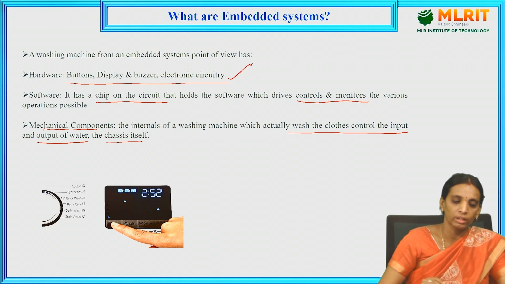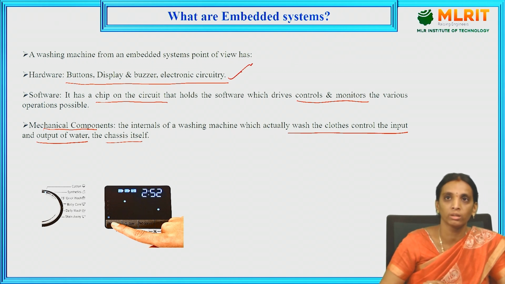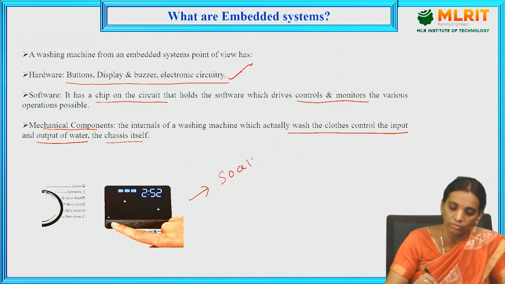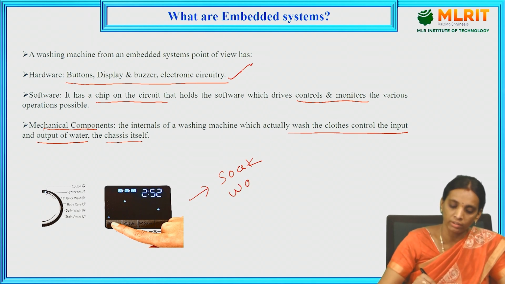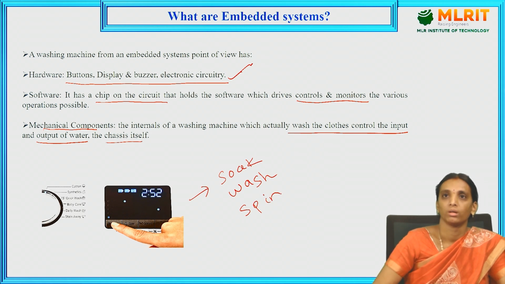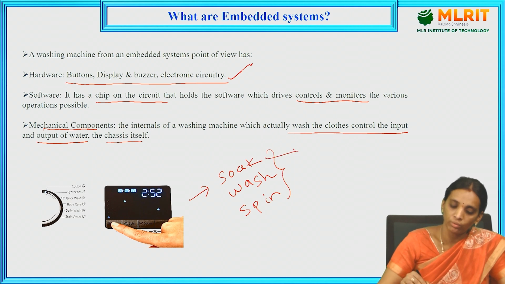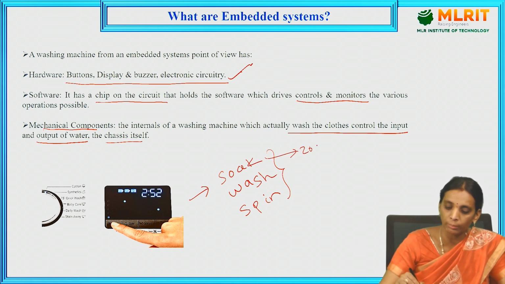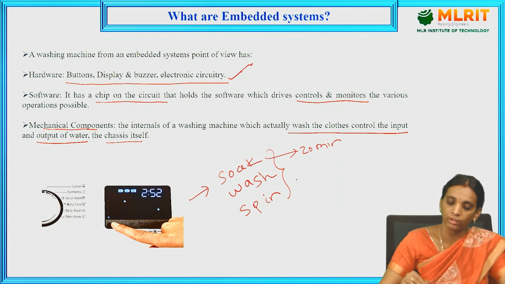So what are the specific rules fixed for the washing machine? We know that for the washing machine there are some specific operations. First we need to soak the clothes. After that we need to wash. After that we need to spin. These are the three basic operations performed in the washing machine. First we need to soak the clothes for some time period, 20 minutes. After that we go for wash for 15 minutes. After that we need to spin the clothes for 5 minutes.